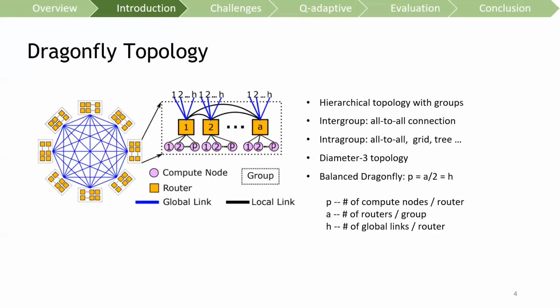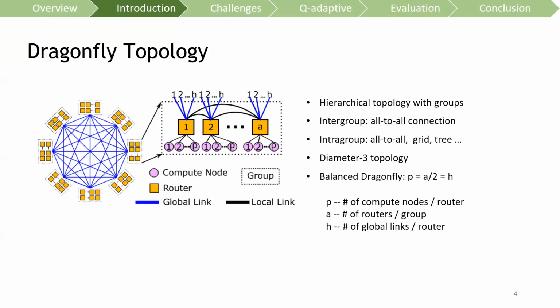Dragonfly is a hierarchical topology with several identical groups. Groups are all-to-all connected through global links. Routers within the same group are connected through local links. Within this work, we focus on the topology as shown in the figure with all-to-all intra-group connection, because this is the structure that will be deployed on the next generation HPC systems.